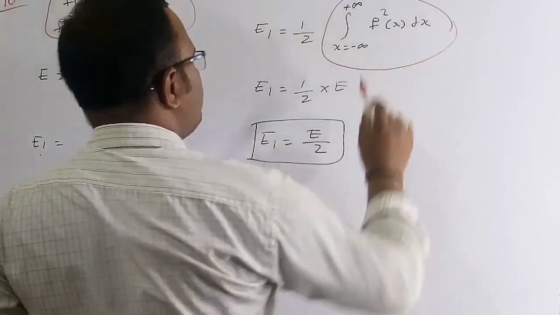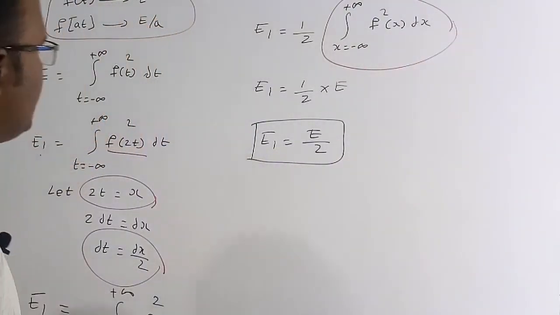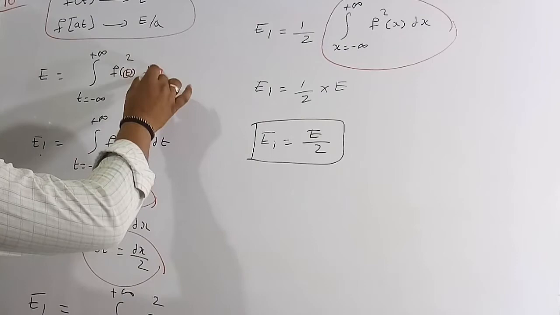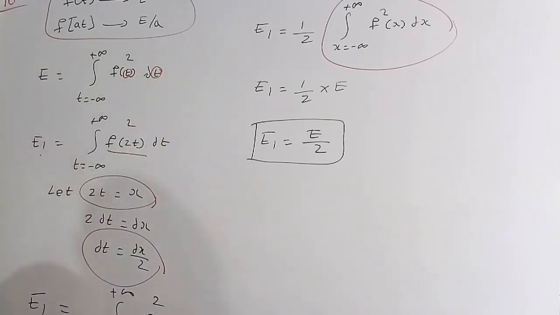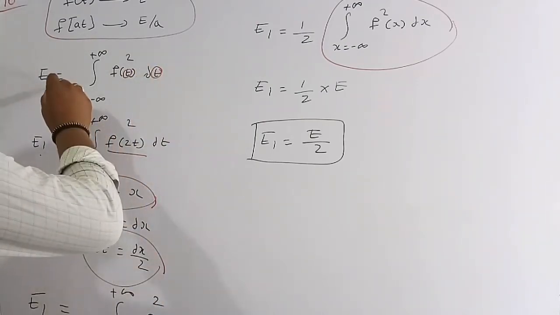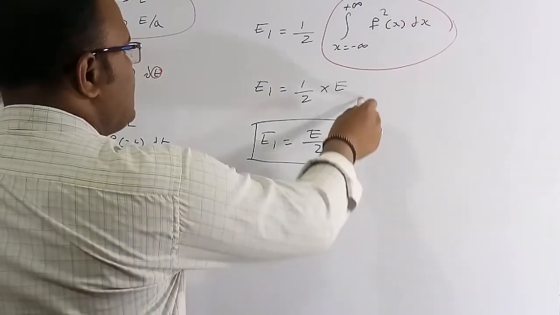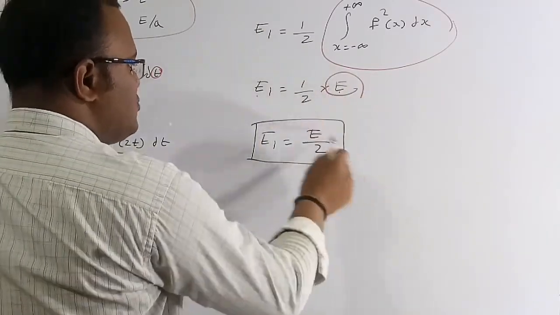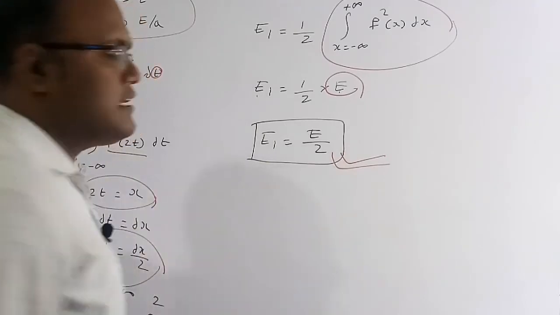This is nothing but the energy of the signal f(x) or f(t). Here t is just a variable, so we can replace this t by x or any other value. Therefore this is nothing but the energy E. So E1 is equal to E by 2. This is the required solution.